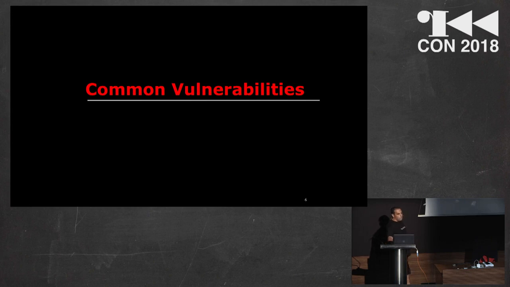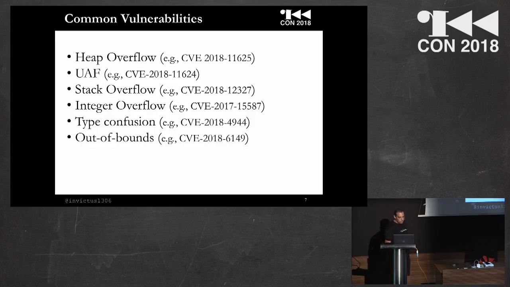Just to know which types of vulnerability the tool is able to find: memory corruption vulnerabilities, like type confusion, stack overflow, heap overflow, and so on. And here there are some recent CVEs.